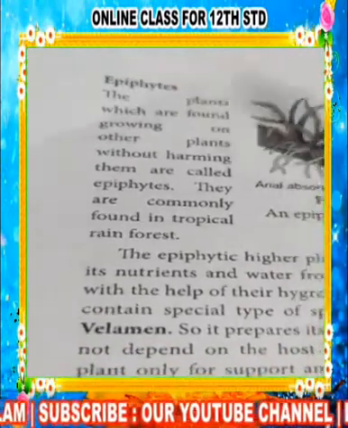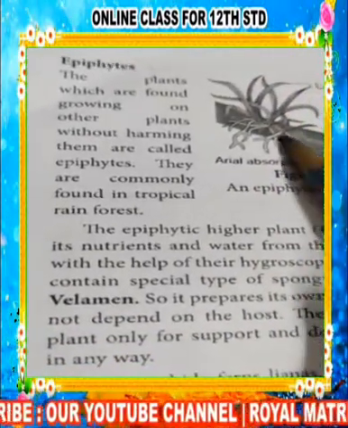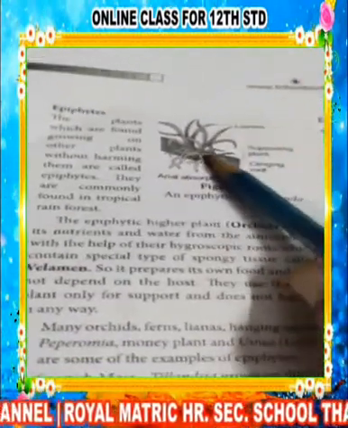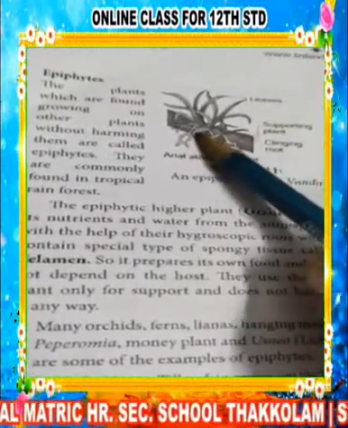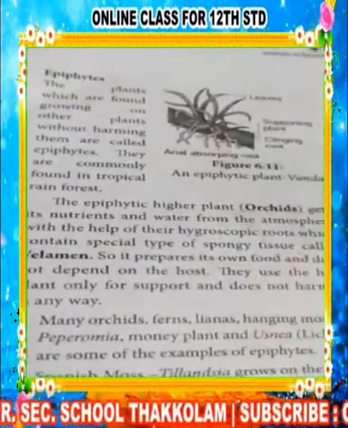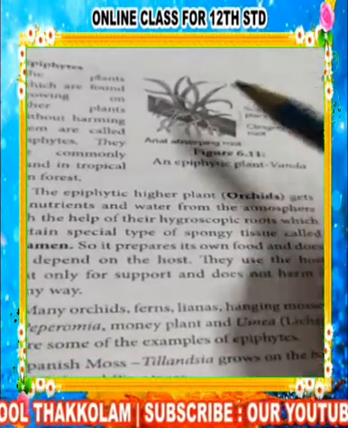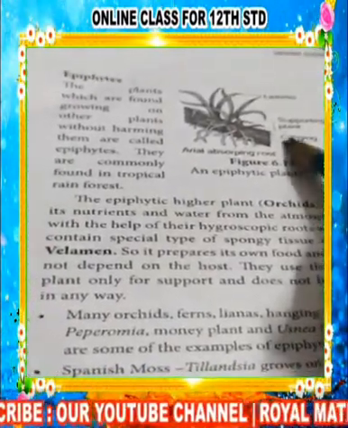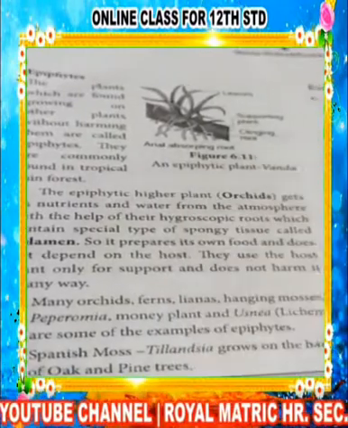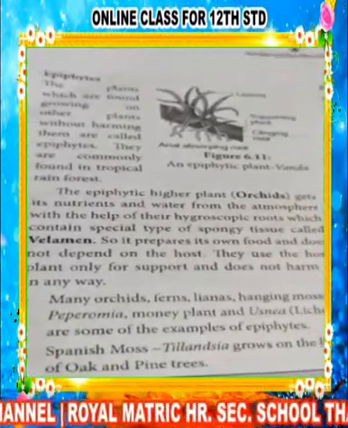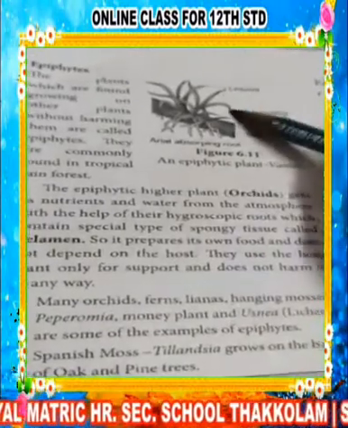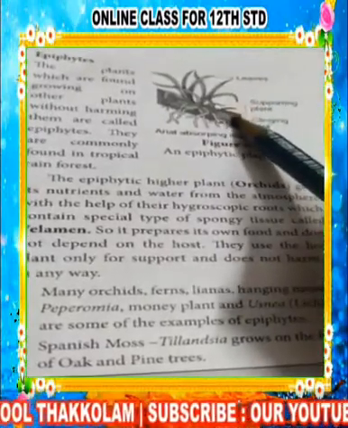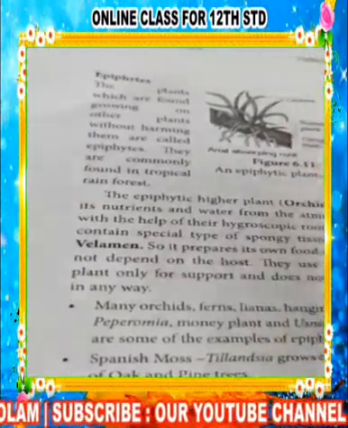Epiphytes. What are epiphytes? These are the plants that grow on other plants with the help of the velamen tissue. As a spongy velamen tissue, they have hygroscopic roots. With that type of roots, they get water from the atmosphere. It will not affect the host plant in any way. It gets nutrients from the atmosphere and prepares its own food. It does not depend on the host; the only thing it gets from the host is support.